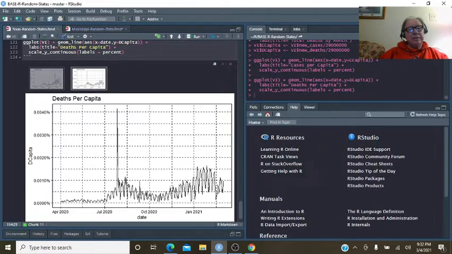What about deaths? Deaths are about 0.001%. The mortality rate, the deaths per capita from COVID-19, currently stands at about a thousandth of a percent. Right? 1%, a tenth, a hundredth, a thousandth of a percent. So that concludes the report for Texas.